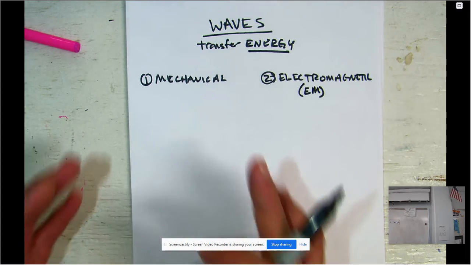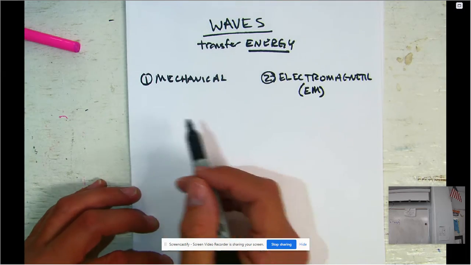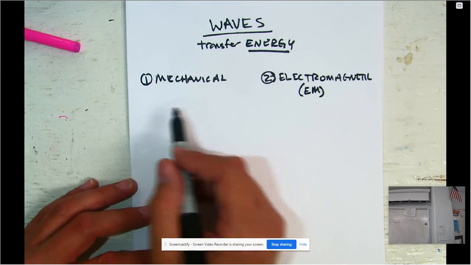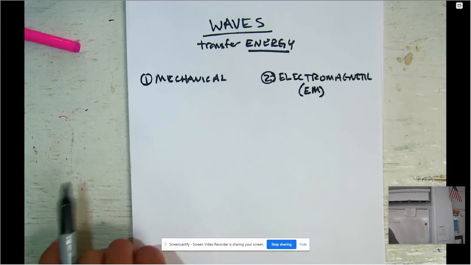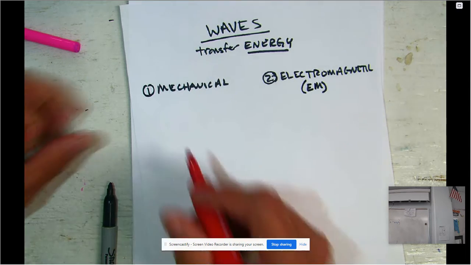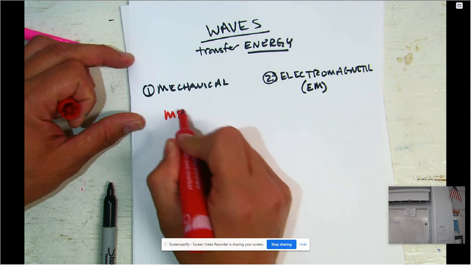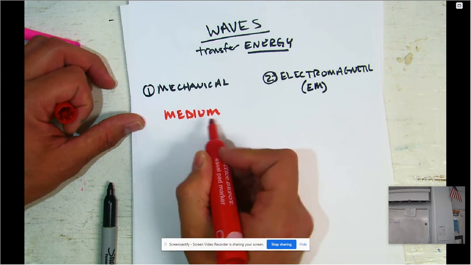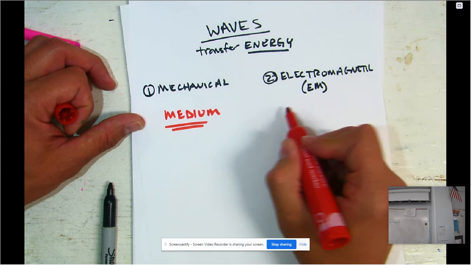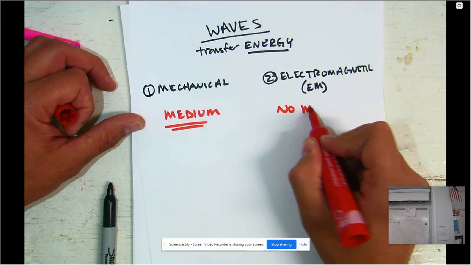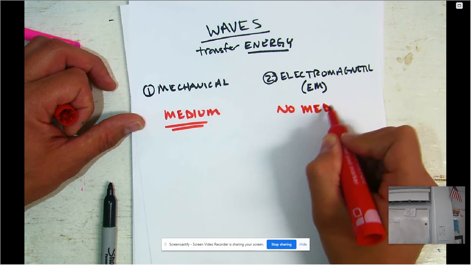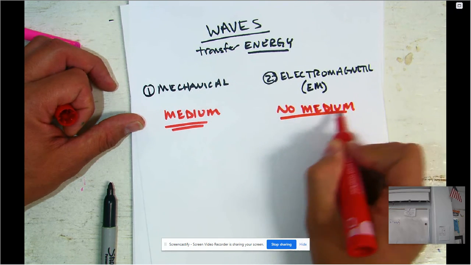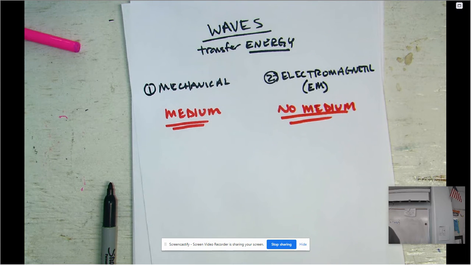The first thing we want to look at is mechanical waves. Well, really, what is the difference between the two? The difference is that mechanical waves require a thing called a medium. Electromagnetic waves require no medium.